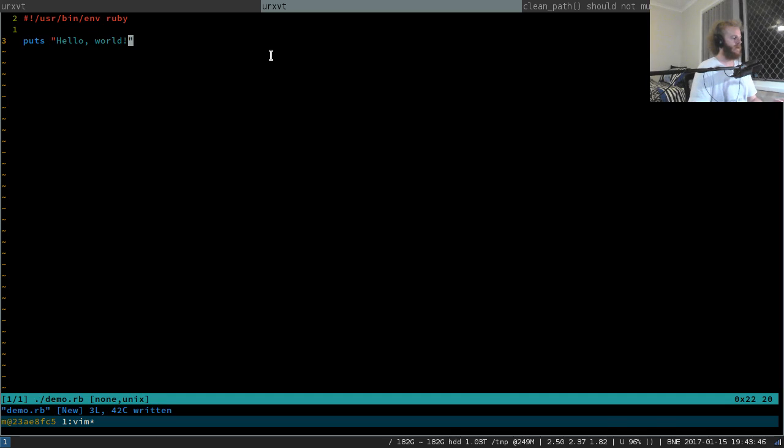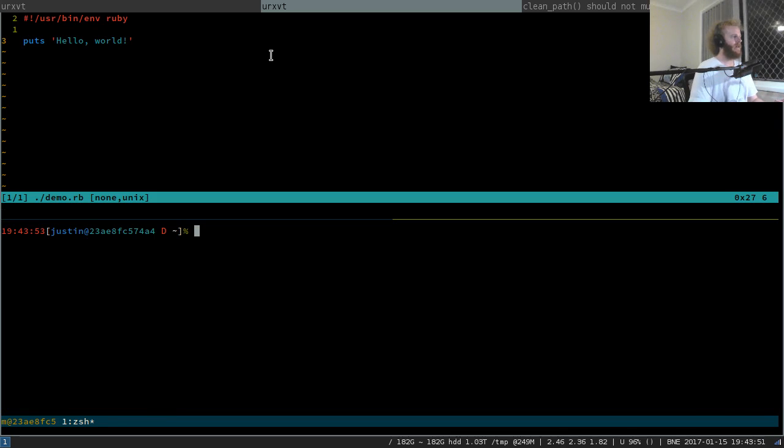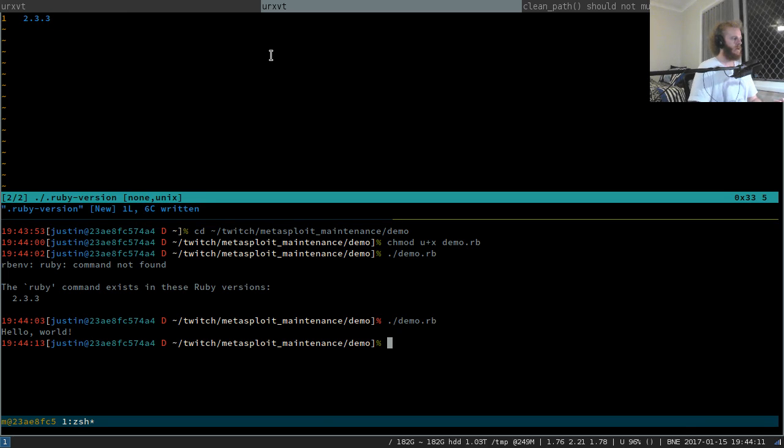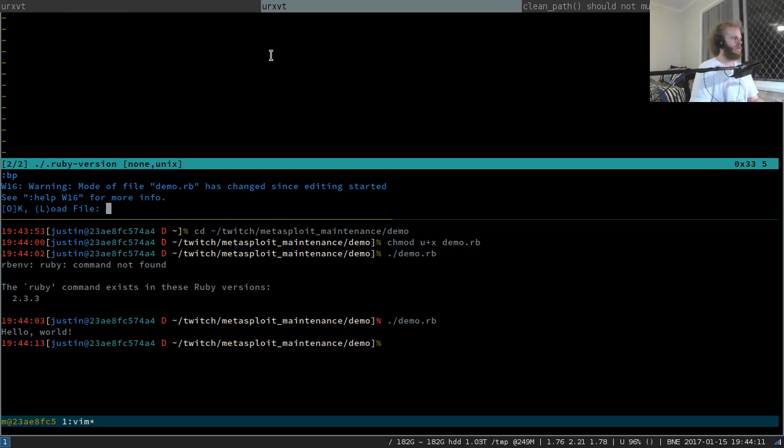It always takes me a second when I go into Metasploit mode, because I don't Ruby all too good. It's something that I'm working on. .ruby-version. Use 2.3.3. There we go. Hello world. Cool.